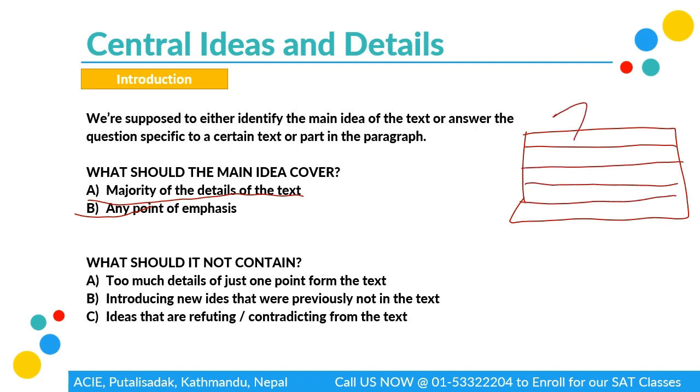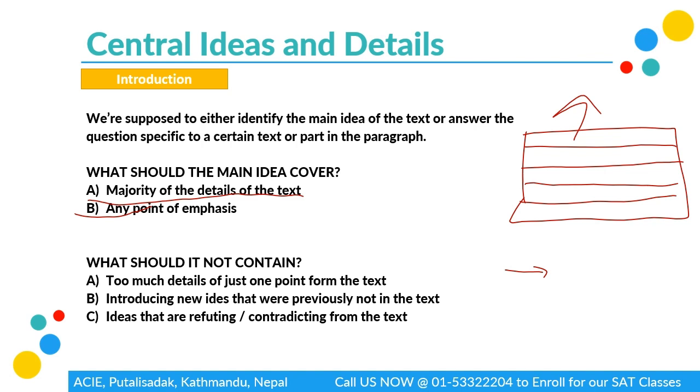But the main things that are needed, or the major details of the text, have to be in our main idea. Along with that, certain texts tend to be more important, like I said earlier. So whatever important texts there are, they should also be a part of our main idea. So basically, the perfect summary of a certain paragraph is our main idea.